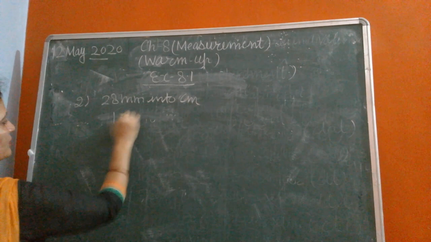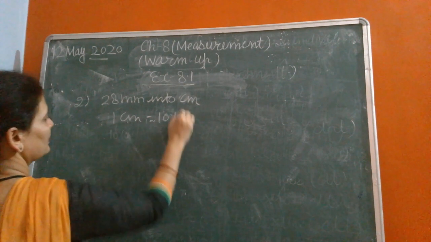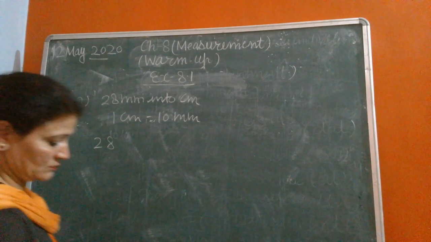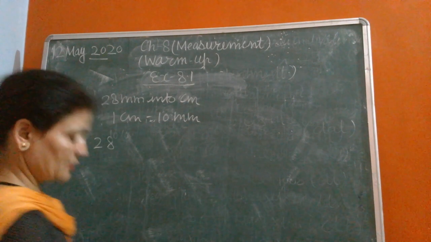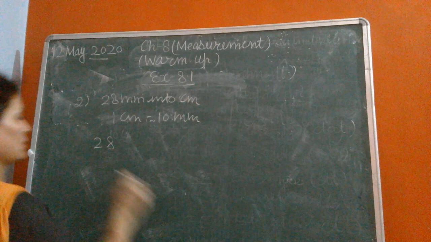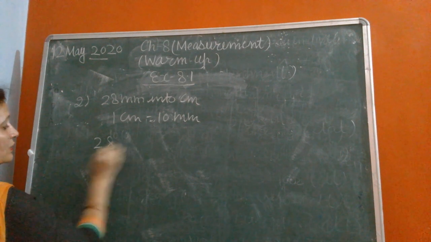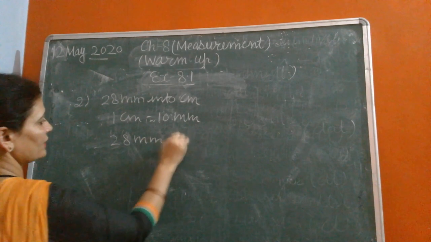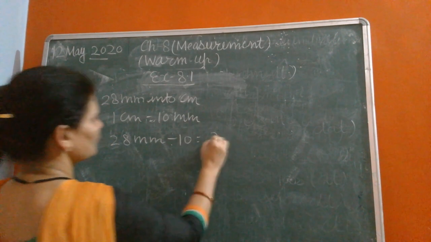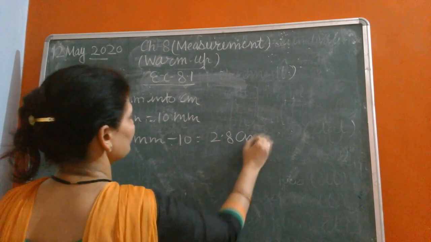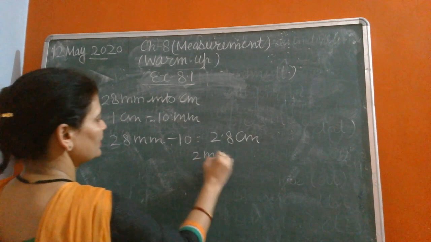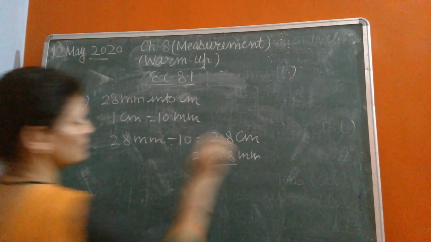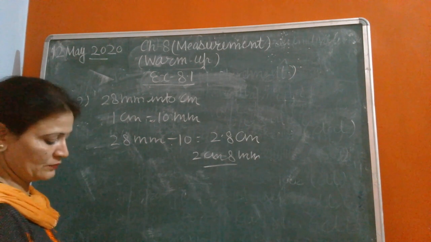Sorry, 1 centimeter equals 10 millimeter. 28 mm is given, so we will divide 28 mm by 10, which equals 2.8 centimeter. It means 2 centimeter and 8 mm. This is the answer.